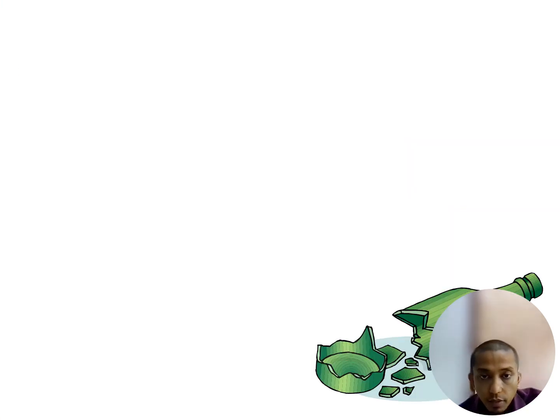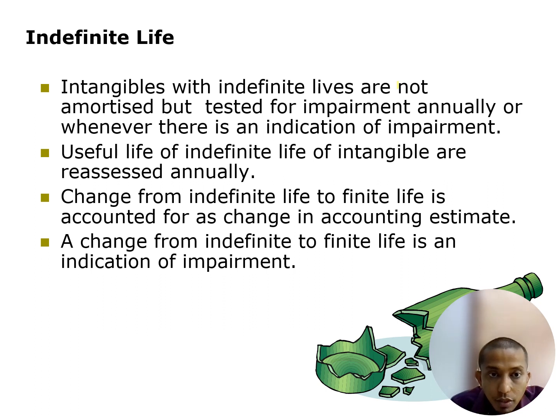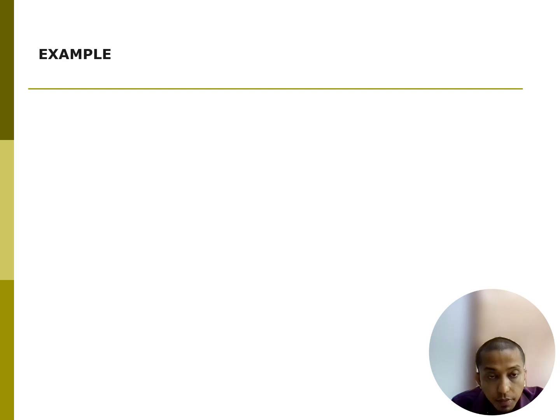Indefinite useful life intangible assets are not amortized, but are tested for impairment annually or whenever there is an indication of impairment. In other words, we need to test as regularly as we can. The useful life of an indefinite-life intangible asset is reassessed annually. A change from indefinite life to finite life is accounted for as a change in accounting estimate, and it is an indication of impairment.